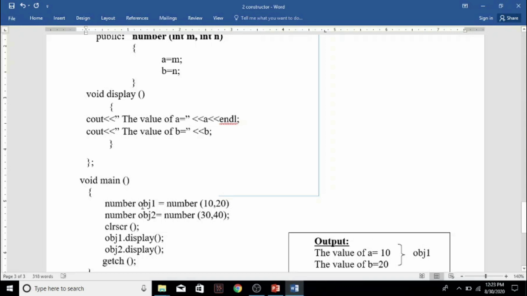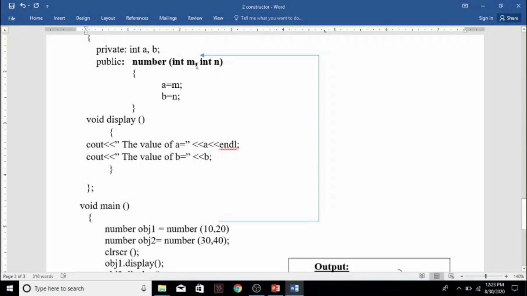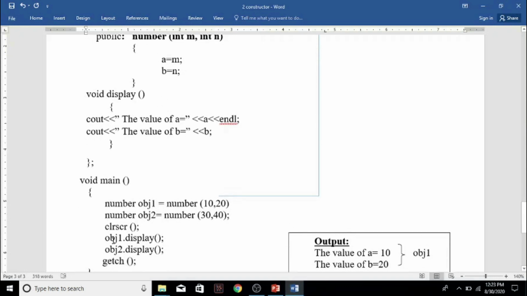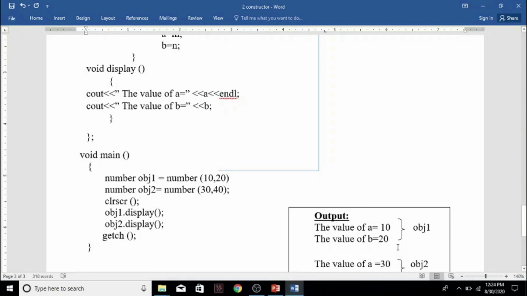So when we are calling this object, this 10 and 20 will be passed to the parameterized constructor function, that is this m and n will get the values 10 and 20, and this 10 will be assigned to a and 20 will be assigned to b. Okay, so when we are calling object1.display, this first object will be displaying a value as 10 and b value as 20.